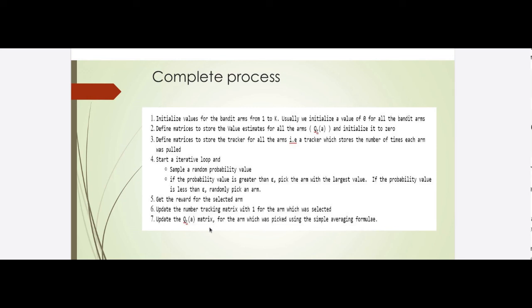Every time an arm is pulled, you update that particular arm index by 1. Then we also update the value of that particular arm: the new estimate is the old estimate plus step size times reward minus old estimate, that formula which we saw.